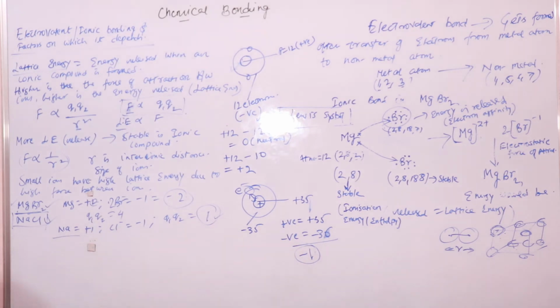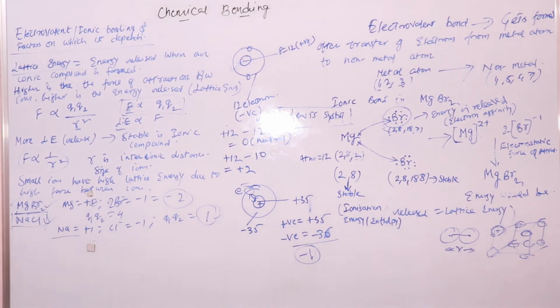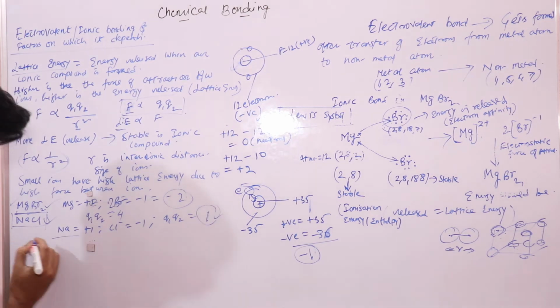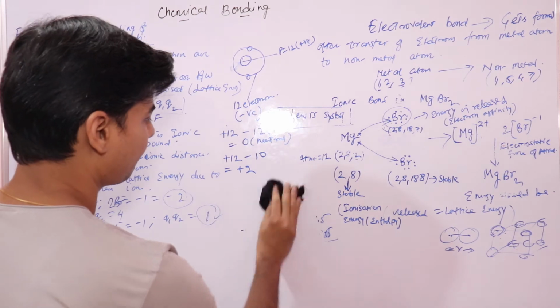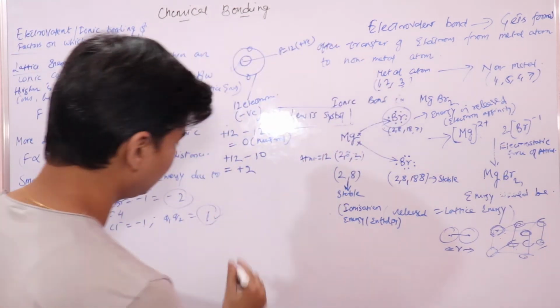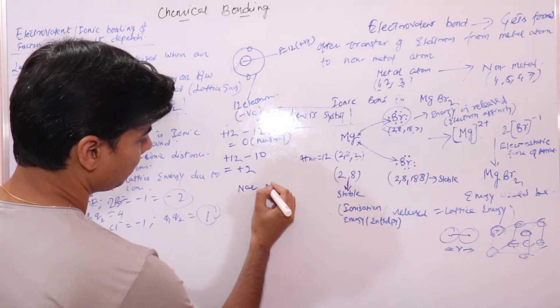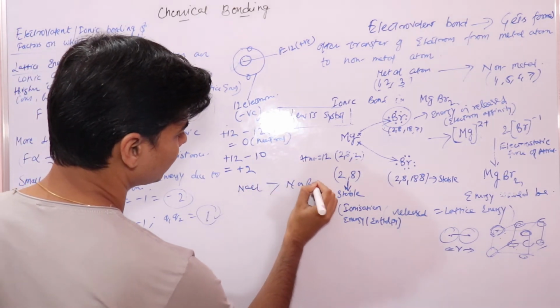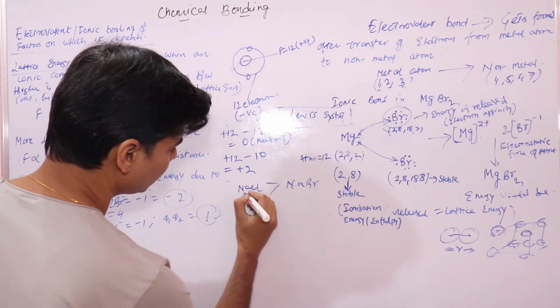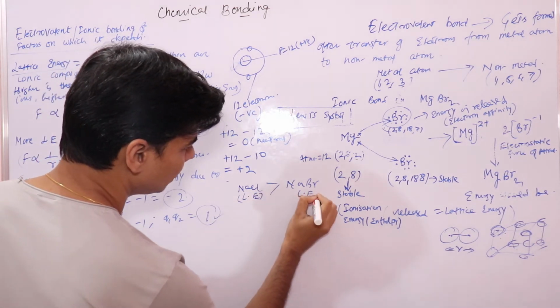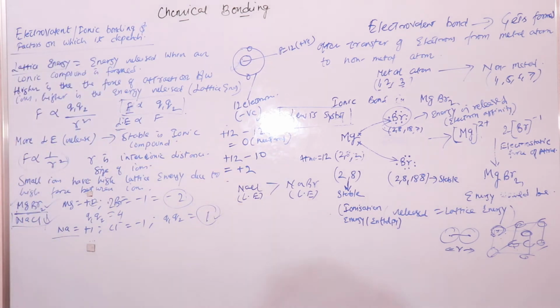We say that the lattice energy for sodium chloride is higher than the lattice energy for sodium bromide. Why? What could be the reason?